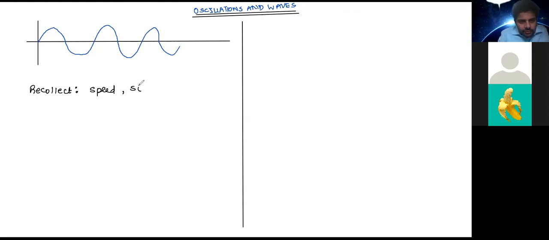Sound wave. You told about an example of a kind of wave which is called sound wave. Okay, what next? Anything else that you can recollect from the past? Displacement. Harmonics. Okay.